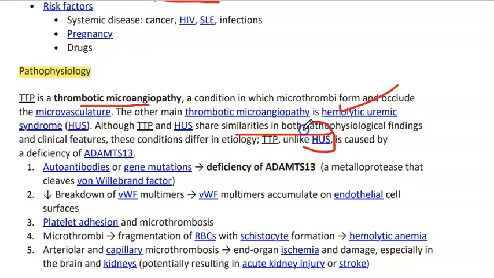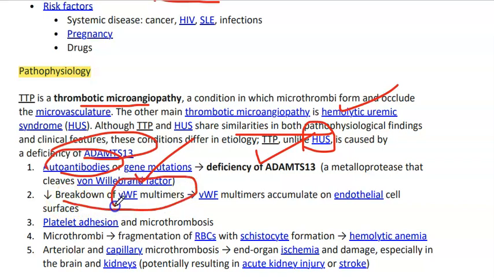HUS is caused by a preceding infection caused by E. coli, while TTP is caused by ADAMTS13 deficiency. So there are autoantibodies in 95% of cases, and gene mutation in 5% of cases, leading to deficiency of the enzyme, which is a metalloprotease that cleaves von Willebrand factor. The function of this enzyme is the degradation of von Willebrand factor. Decreased breakdown of von Willebrand factor multimers due to deficiency of this enzyme leads to von Willebrand factor multimers accumulating on endothelial cell surfaces and leads to platelet adhesion and microthrombi formation.